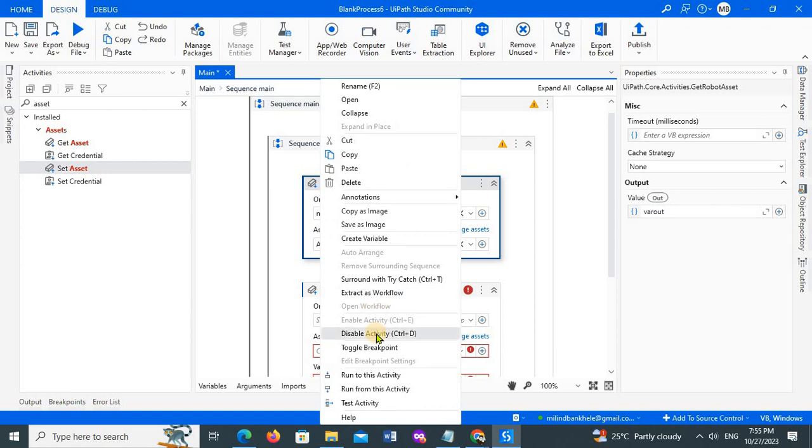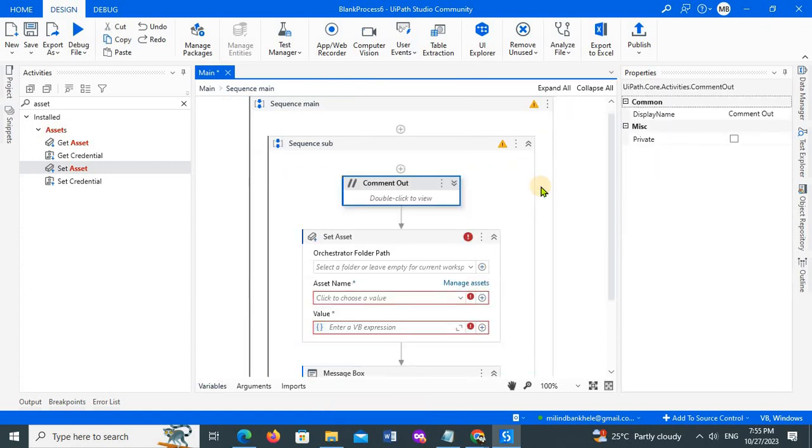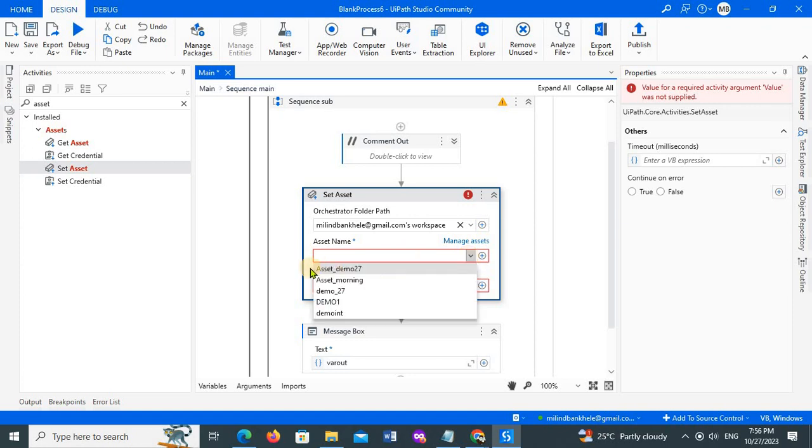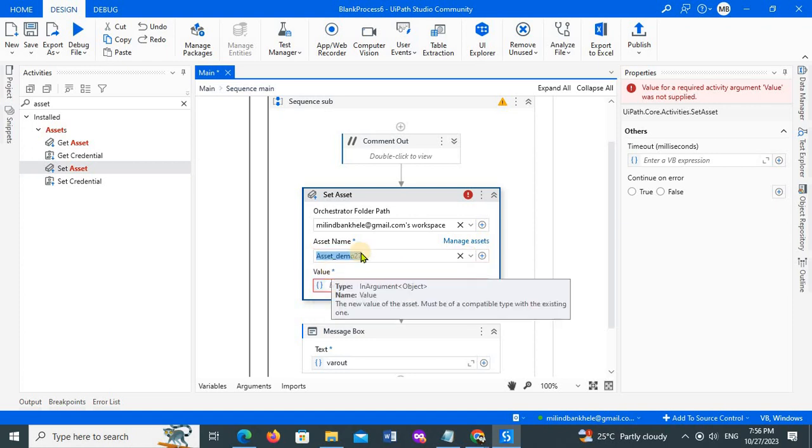Now I'll simply disable this activity, since I don't require it as of now. In the set asset activity we have three inputs and no output, because I'm setting the direct value, updating the existing value, so I don't require any output variable. This is my orchestrator folder name. What is my asset name? You can update any; I'll update asset underscore demo 27, which I have created now.